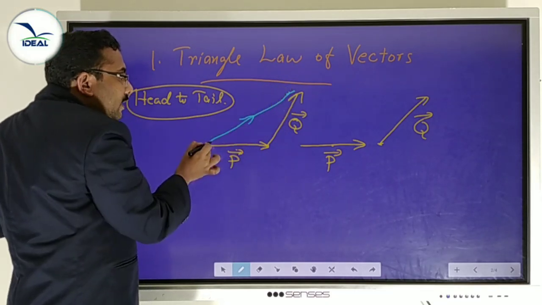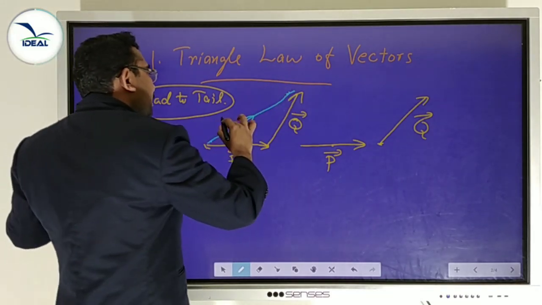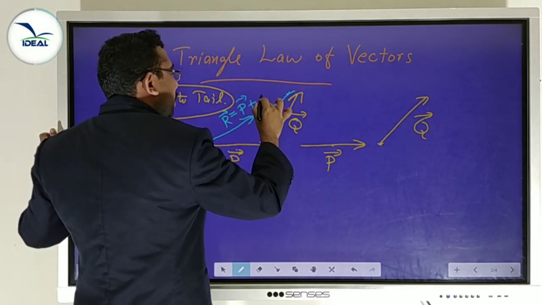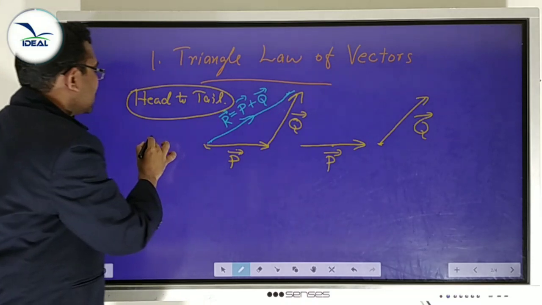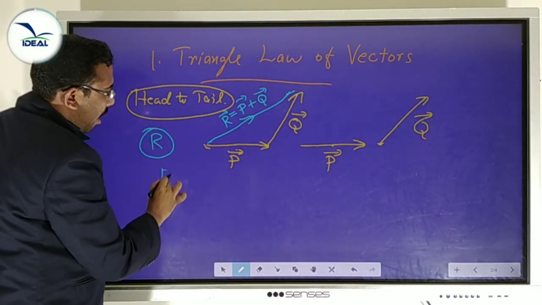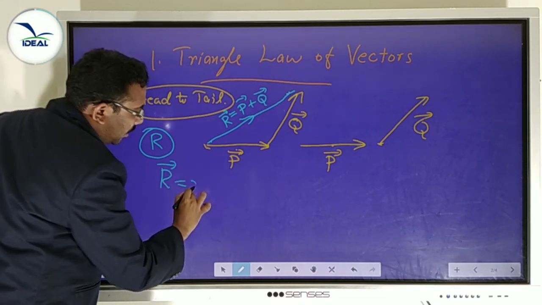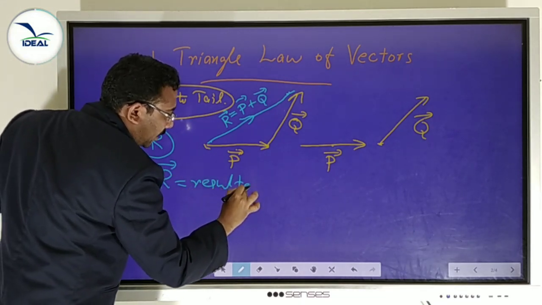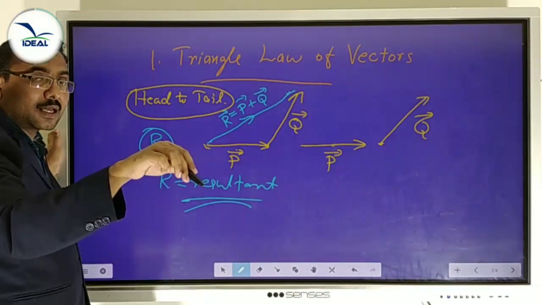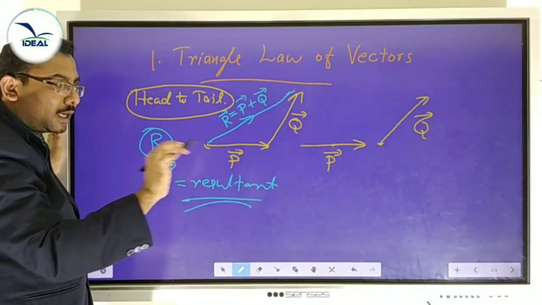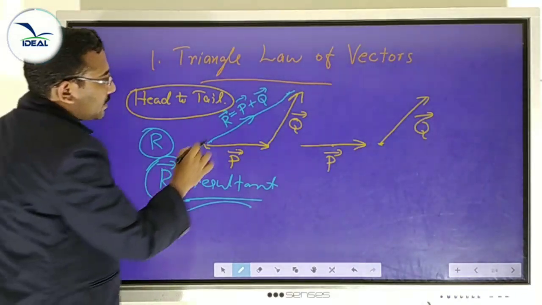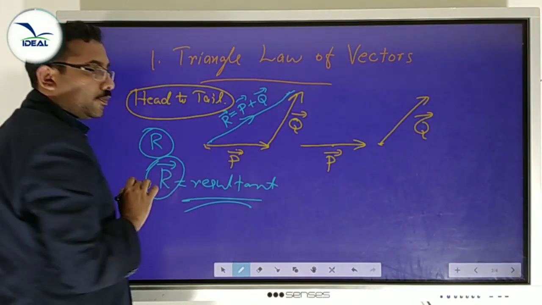The length of this line represents the magnitude of the resultant. R is equal to P plus Q. This side represents R, the result, which is called the resultant. This is a vector R. Resultant means, in addition, we get 5 plus 5 equal to 10. 10 is the result. In vector form it is called the resultant, represented by the letter R, vector R. That is R equal to P plus Q.